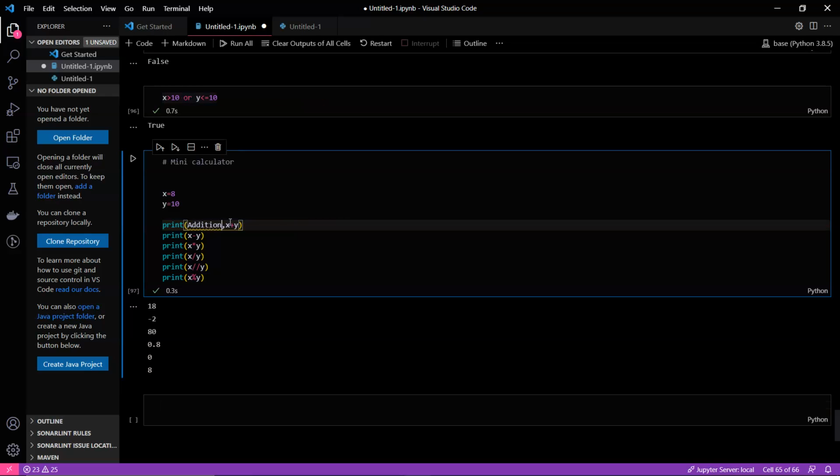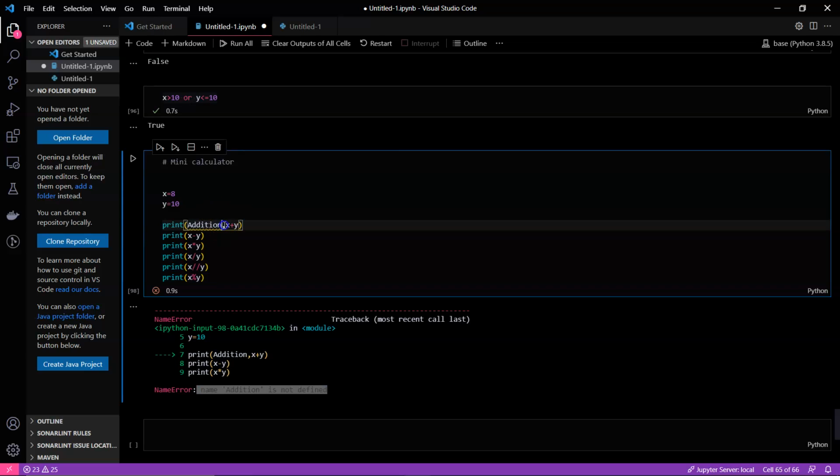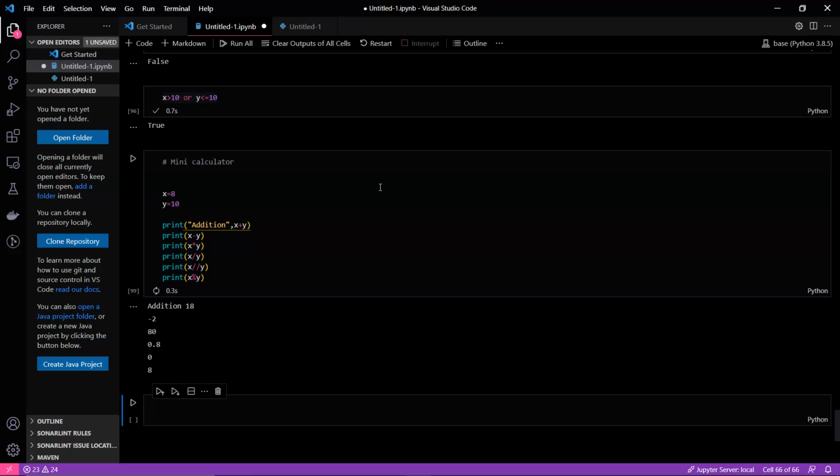Now you can see if I do this, there is an error, right? Name addition is not defined. So whenever you get name so-and-so is not defined, that means you did not declare the variable, or Python doesn't know that there is a variable which you are mentioning here. So now if I mention addition, you can see addition is giving 18.